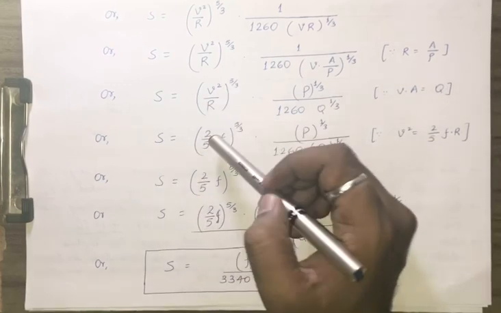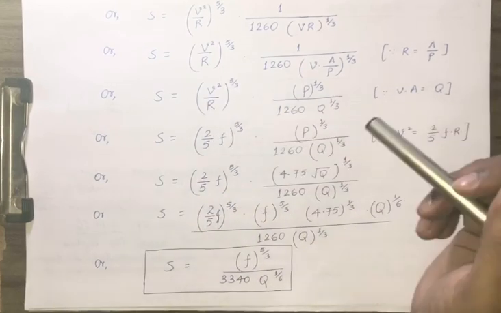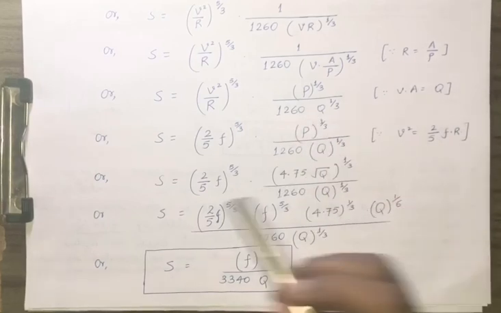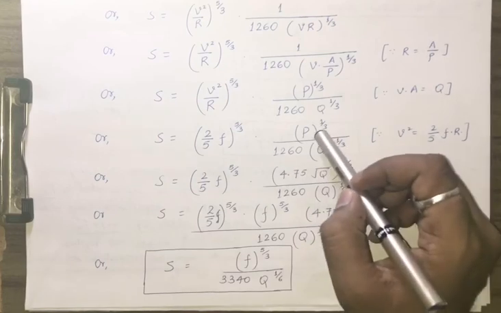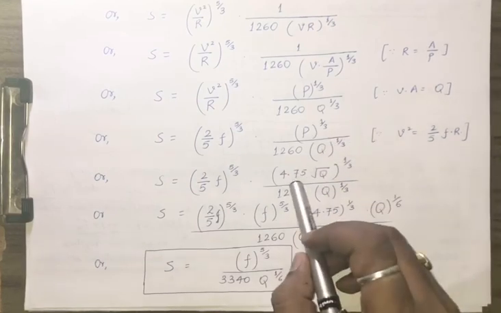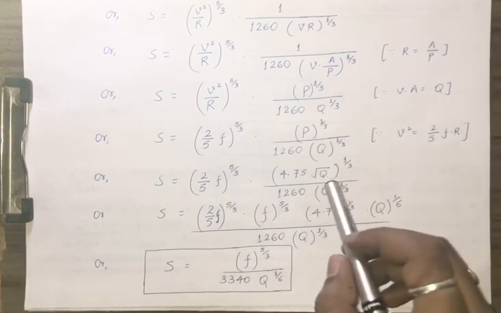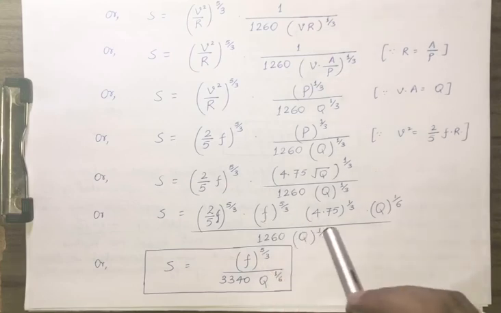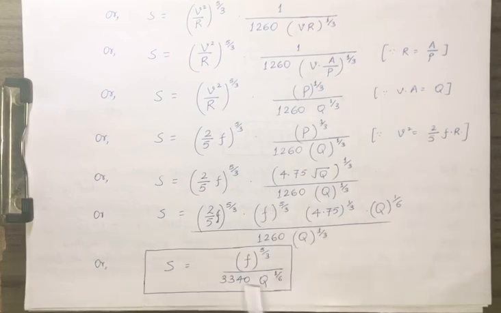Now v square upon R is 2 by 5 f from the first equation. P remains the same. Now P we know in terms of Q, 4.75 under root Q. So we have replaced these values here, and after replacing all the values, only f and Q are remaining. So finally you will get S equal to f raised to power 5 by 3 divided by 3340 Q raised to power 1 by 6.